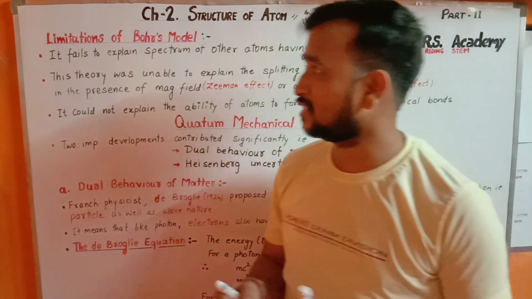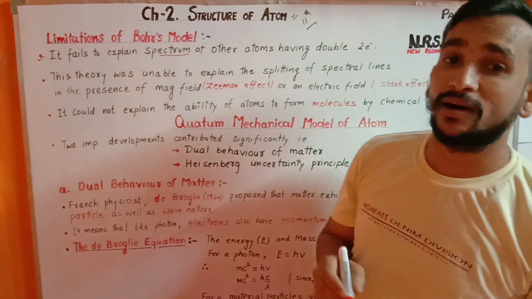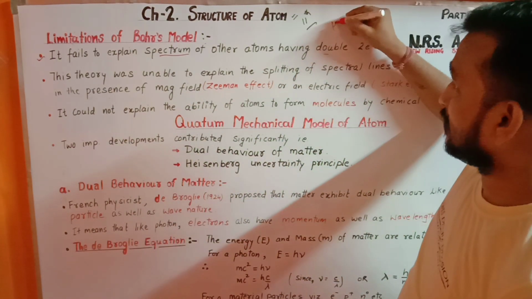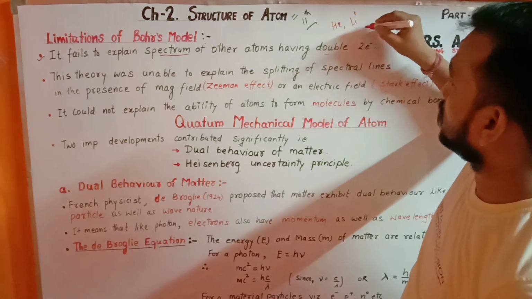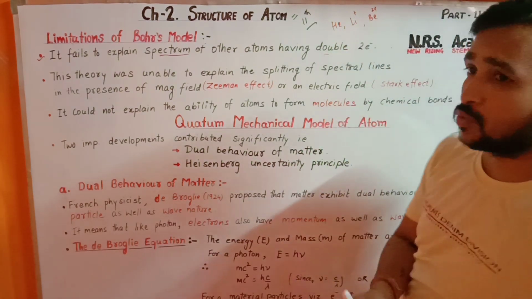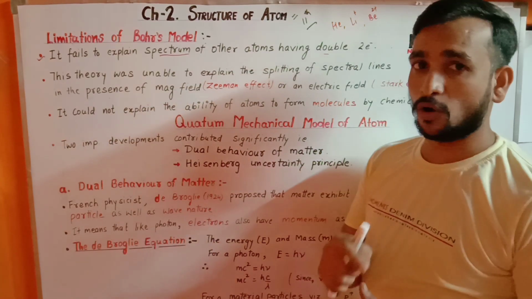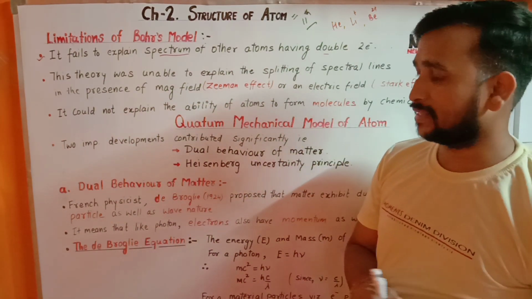The very first limitation is that it fails to explain the spectrum of other atoms having two electrons, like helium, like lithium plus, like beryllium 2 plus. So for all the atoms having two electrons, it could not explain how they form the spectrum.